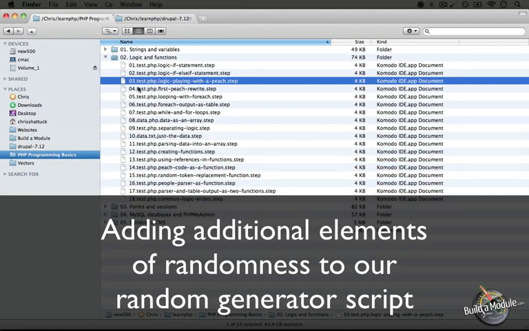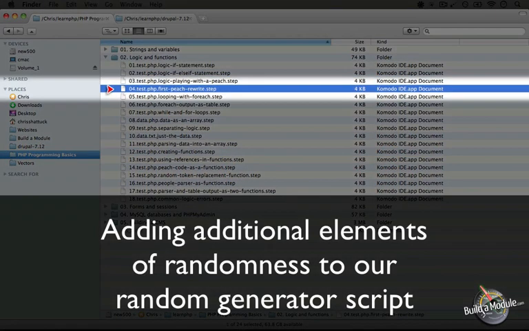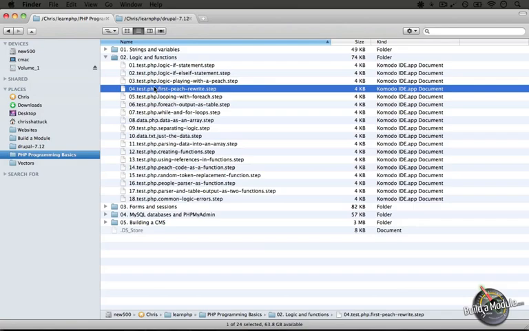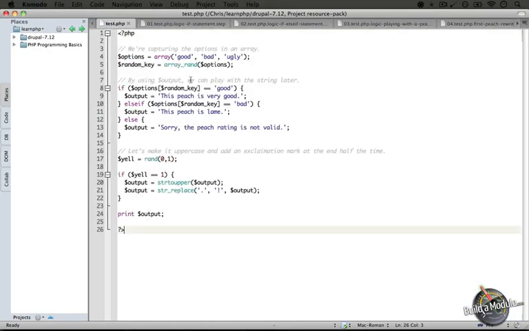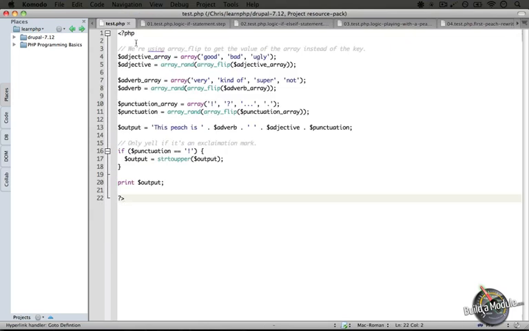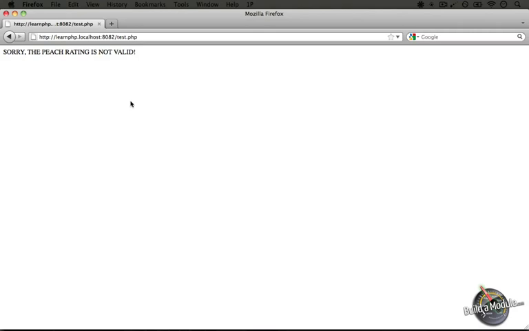Go ahead and jump back to your resource pack directory, and let's open up the fourth step, which is called first peach rewrite.step. Copy all of the code and paste it over the code that's currently in your test.php file and save it. Now let's experience this script first, and then we'll take a look at the code that produces it. I'm going to jump to the browser and refresh the test.php page.